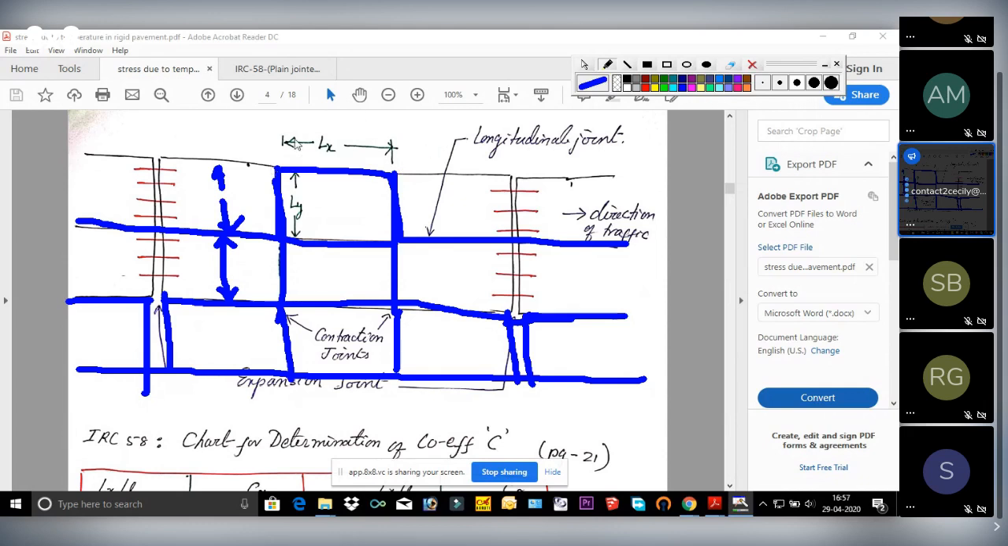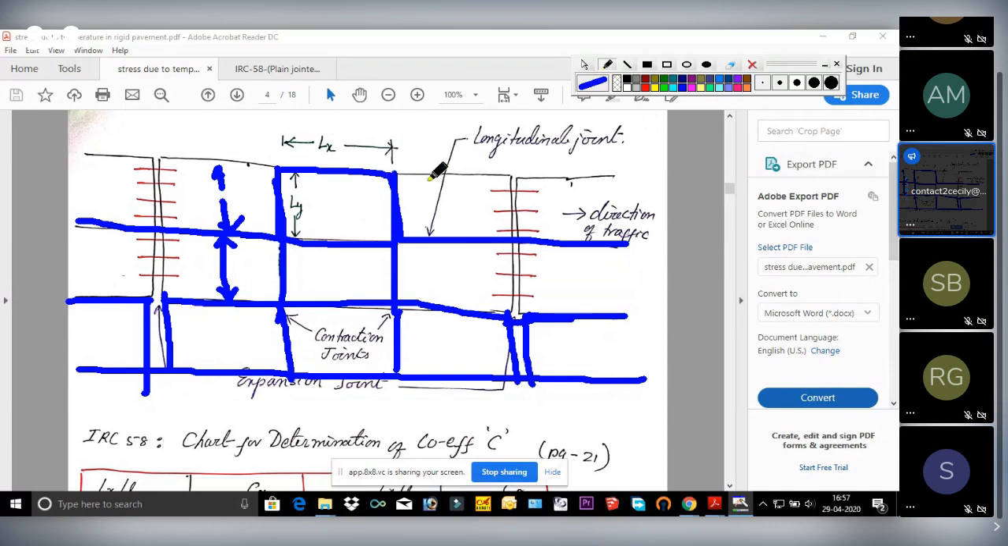So sometimes they will give you the length of the slab, or they will give you the spacing of the contraction joint, suppose 4.5 meter. That means they have given you the Lx value. And if they say the longitudinal joint is at an interval spacing of 3.5 meter, then this will be your Ly value. Ly will be 3.5 and Lx will be 4.5 meter. Clear?